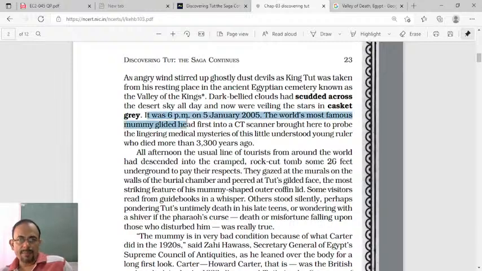It was 6 p.m. on 5th January 2005, the world's most famous mummy. So they are called mummy, dear students. Mummy: the dead body, the way they preserve the dead body. Can you imagine, dear students, for 3,300 years the dead body survived? It did not become fully decomposed.